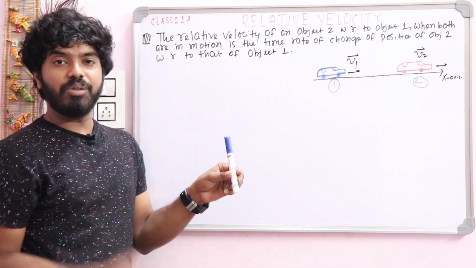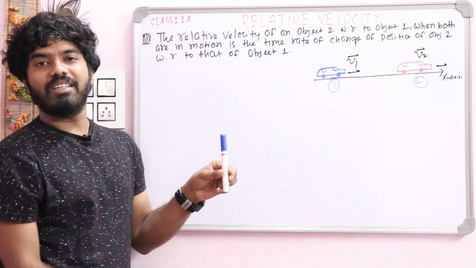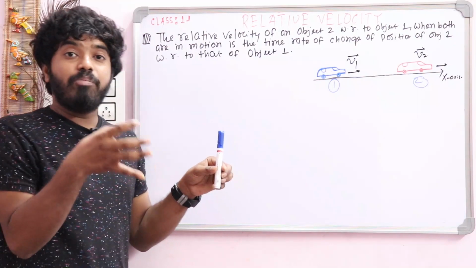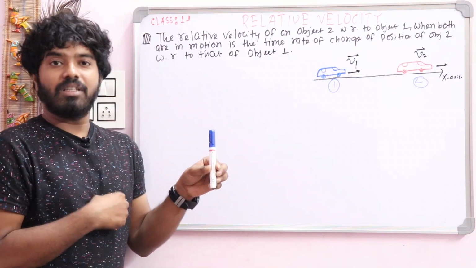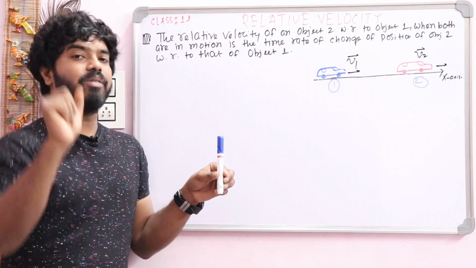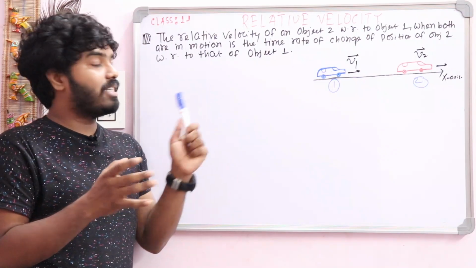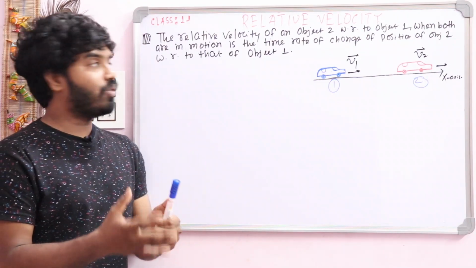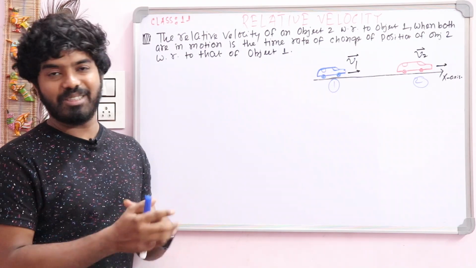But what according to you? You will say that the object is under motion. So it depends upon the frame of reference. This is our position, this is the frame of reference, this is your position, so your frame of reference is different. So that's why the word relative arises. So today we will discuss the relative velocity. Open your copy and write down the notes.